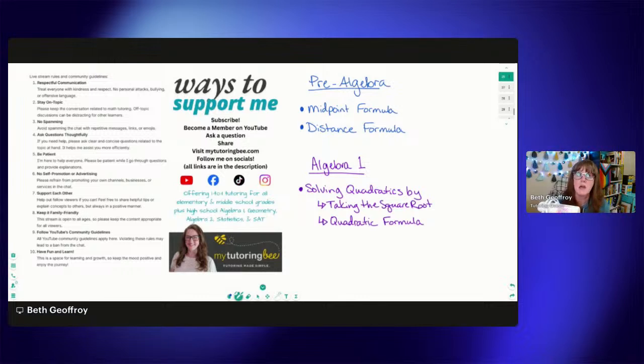I am going to be adding in some SAT preps because I know that March test is coming up pretty soon. I want to say it's like March 10th or something like that. So we'll probably switch gears pretty soon here next week and just go over some SAT and PSAT for my pre-algebra students. Just some of the sample problems that they have, hopefully to help some people get some extra practice on that SAT, because I know that is kind of a big one for a lot of students.